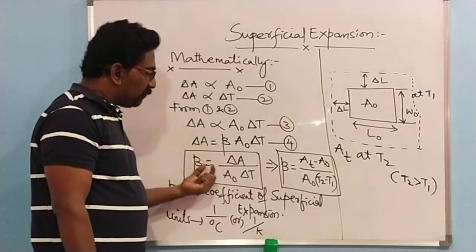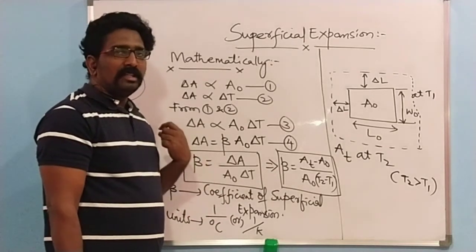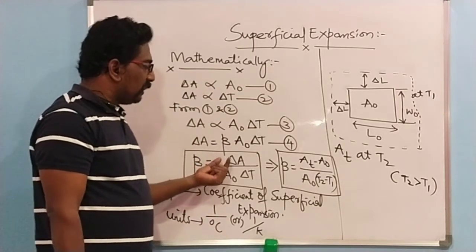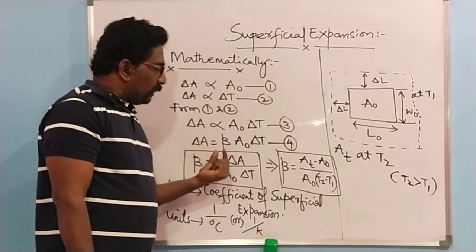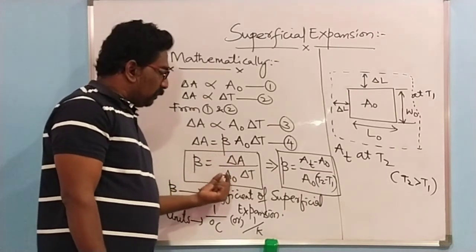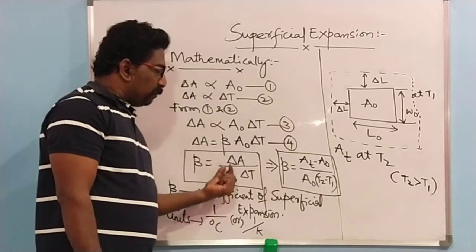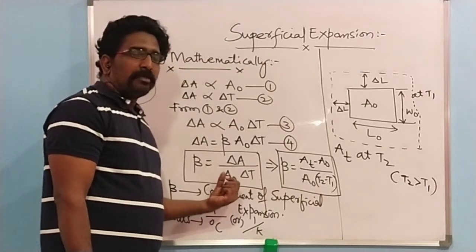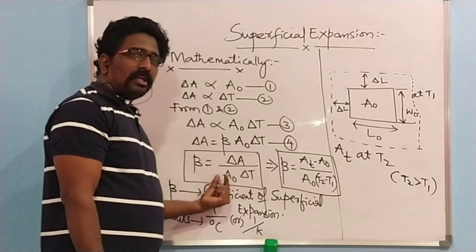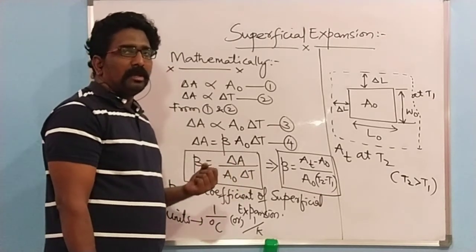And you can even define what beta is. The definition of the coefficient of superficial expansion goes like this: it is the ratio of change in area to the original area per change in temperature.